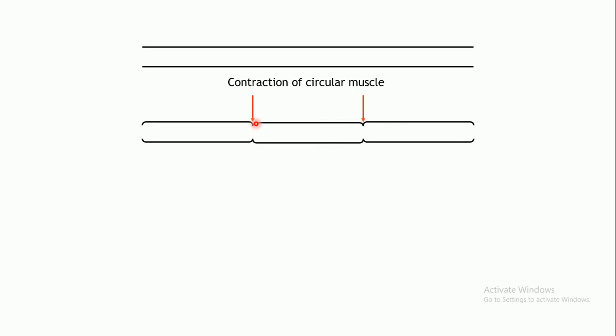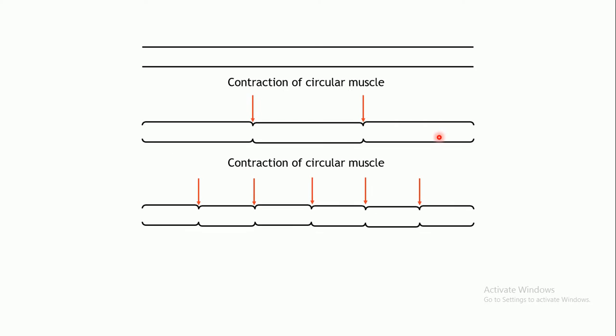Because of this contraction of circular muscles in certain regions, it will result in constriction, right? So here the small intestine has got constricted because of the contraction of the circularly placed smooth muscles. Constrictions have taken place at several regions, at certain intervals. So your small intestine has now got divided into small segments, and the chyme which is present inside has also got divided into small segments.